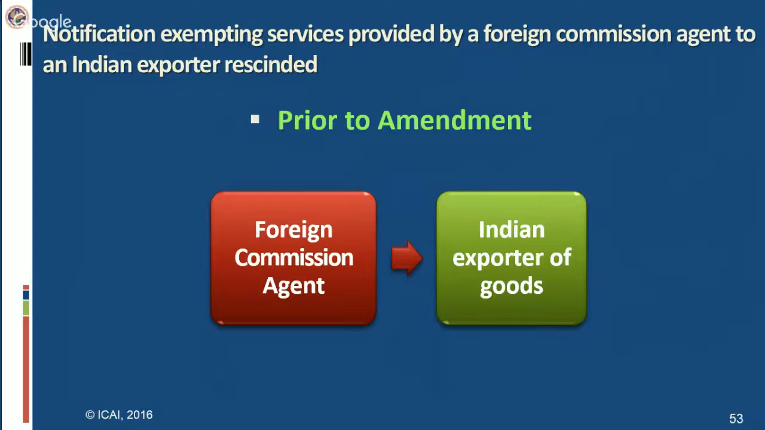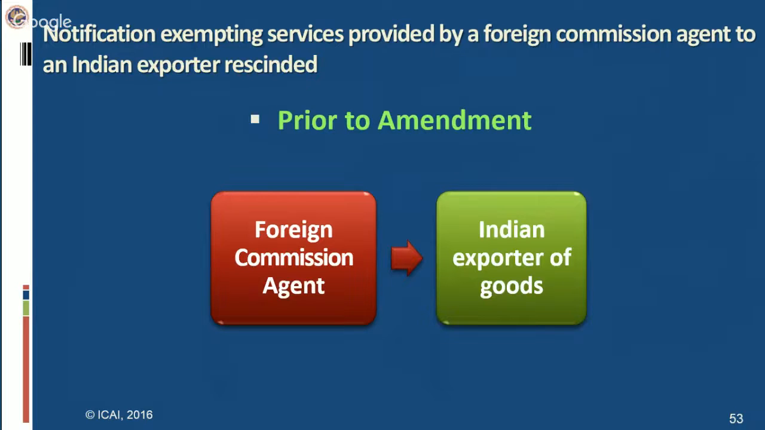No, that is not the case. Every time it will not happen. The exemption notification has been rescinded. Why? Because it was redundant. It has lost its relevance, the reason being that the service had become non-taxable. What has happened which made that service non-taxable? The amendment happened in the Place of Provision of Service Rules 2012.